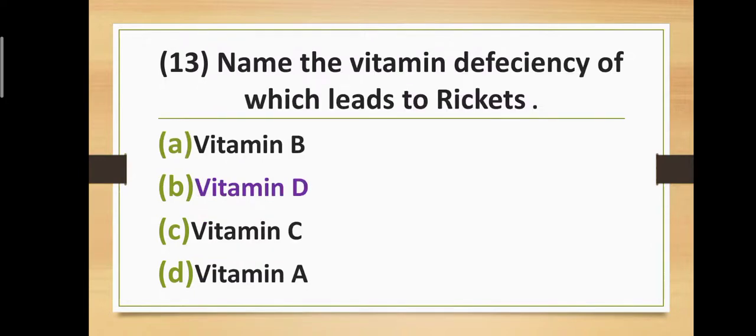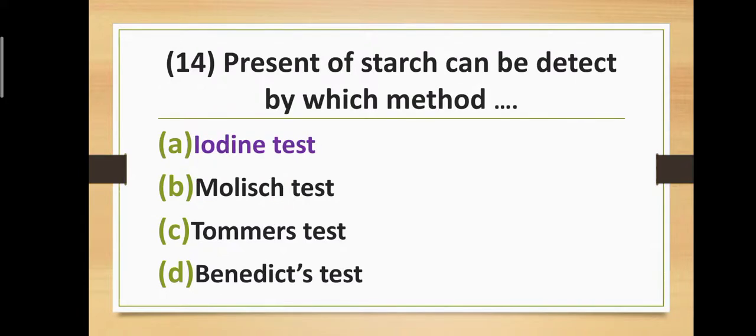Question number thirteen. Name the vitamin whose deficiency leads to rickets. Option A, vitamin B. Option B, vitamin D. Option C, vitamin C. And option D, vitamin A. Correct answer is option B, vitamin D. Vitamin D deficiency leads to rickets.